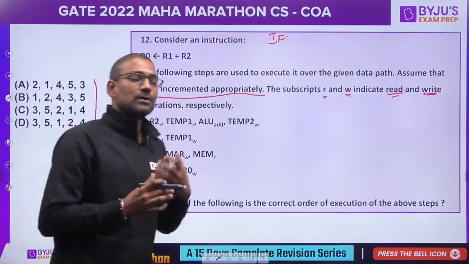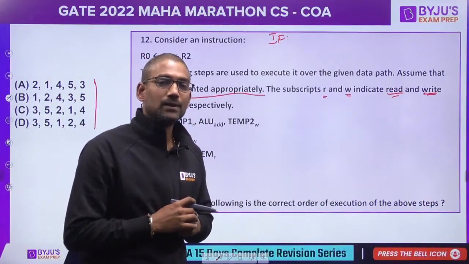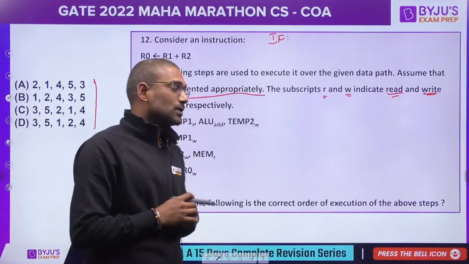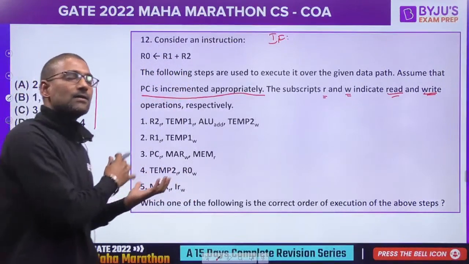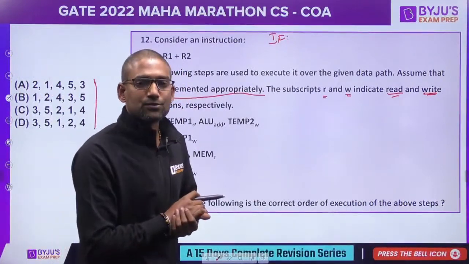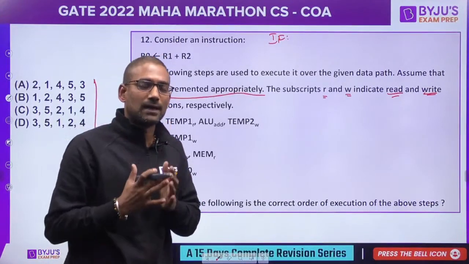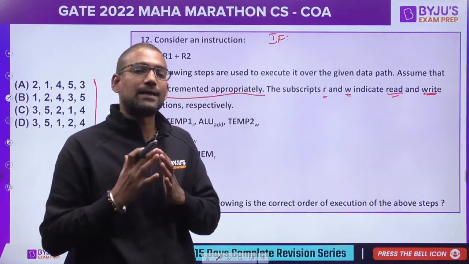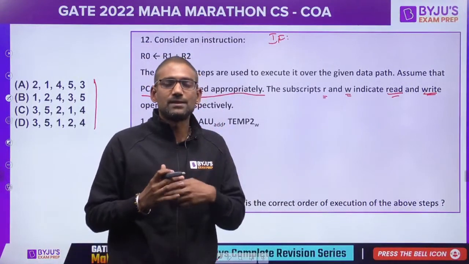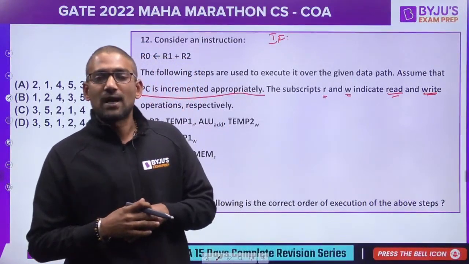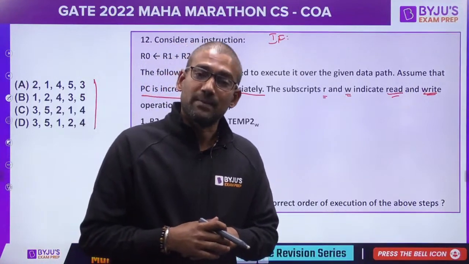But how do we know from which address to load the instruction? That is known to PC. So from PC we have to copy that address to the address bus, because the address register and data register are the only registers that are a channel to communicate with memory.